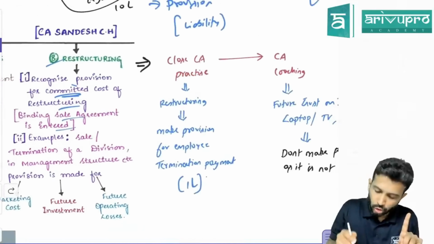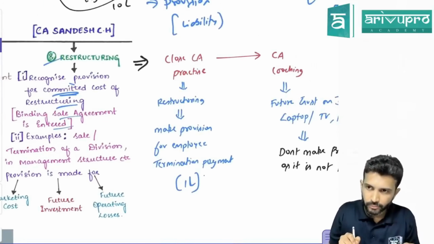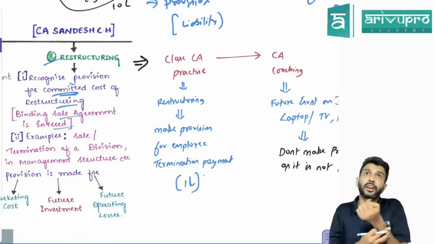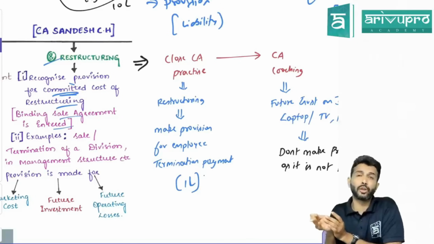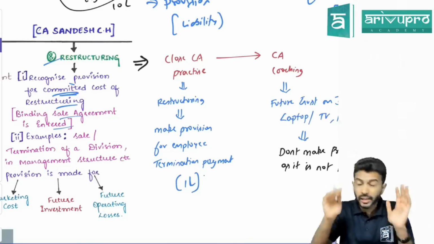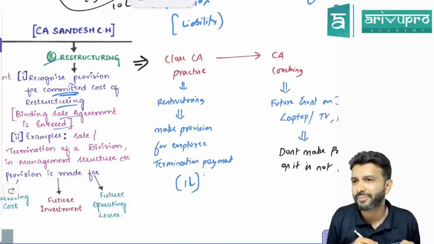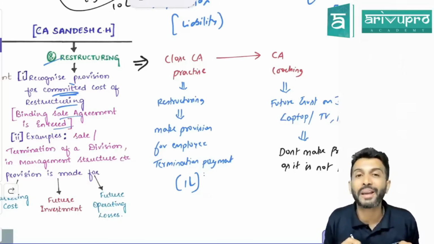Yes, sir? So, if you enter an agreement, then it will become virtually certain. Yes, correct. So I was saying, sir, if you enter an agreement, it will become virtually certain, no, sir. Then you have to record it. Yeah, agreement is virtually certain, but how much amount I will give may not be. How much amount I will pay to my employee may not be.